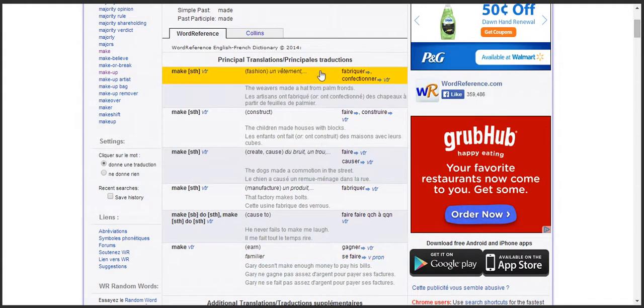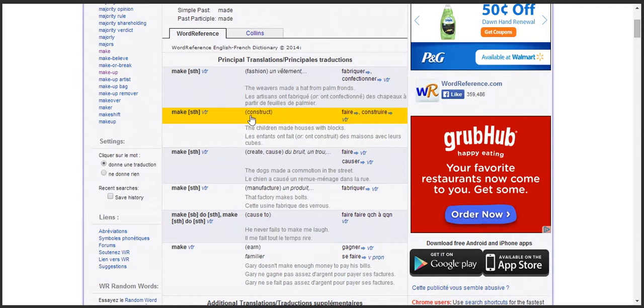So let's look at the first definition that we get. We have make in the sense of fashion. Okay, so to make a piece of clothing. And we get fabriquer or confectionner. The weavers made a hat from palm fronds. So this is a very literal sense, actually, of the word make. It's to produce something physically, and that's not what I mean when I say to make money. So I'm going to keep searching.